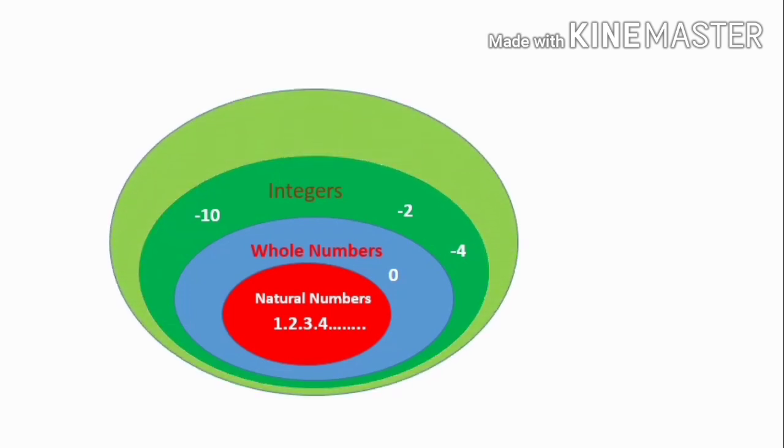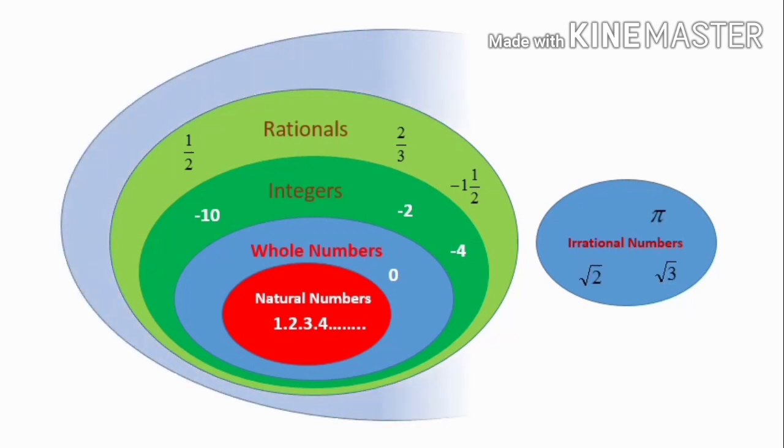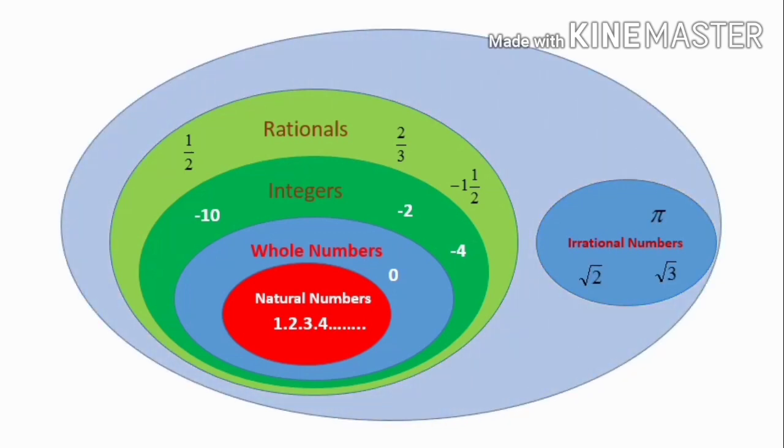Next are the rational numbers, that means numbers in the form p by q, where p and q are integers and q not equal to 0. Next, we have studied irrational numbers, that is pi, root 2, root 3 and so on. So altogether, rationals and irrationals together we have learned as real numbers.